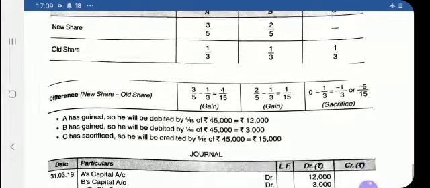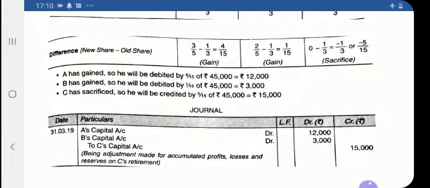Now you have the net effect amount we already calculated in the first step, that was 45,000. Then you find out the proportion. So how much is A gaining? That is 4/15 of 45,000, it is coming 12,000. And B is gaining 1/15 of 45,000, that is 3,000. And how much is C sacrificing? That is 5/15 of 45,000, that is 15,000. Now it is very clear what entry you will pass. Gaining partners are debited. A is debited by 12,000, B is debited by 3,000 and C is credited by 15,000.